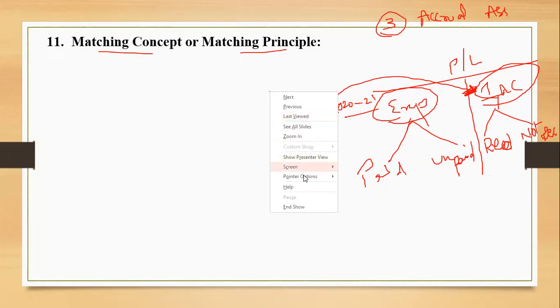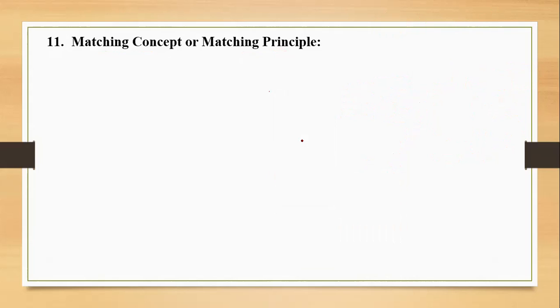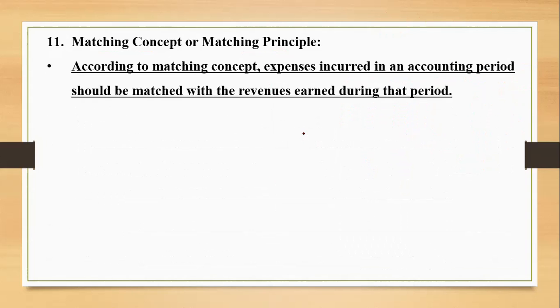Why do that? The reason is very clear. We need to arrive at the correct profit and loss of the business entity. What if we do not follow this? The things are very simple. If we do not follow the matching concept, it will be a practice of recording all the expenses and all the incomes, whether they relate to the current year, previous year, or next year. If we just keep on doing that, the actual profit and loss of the current year will not be known to us, right?